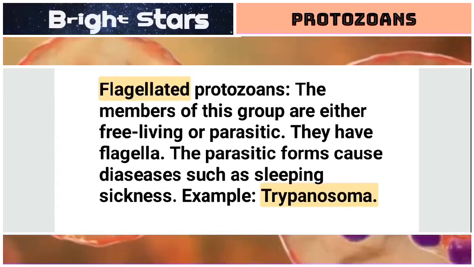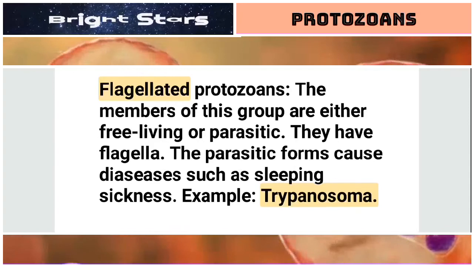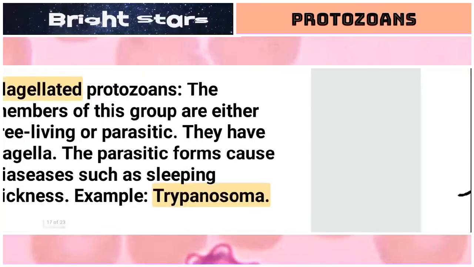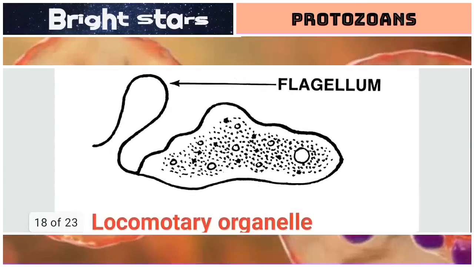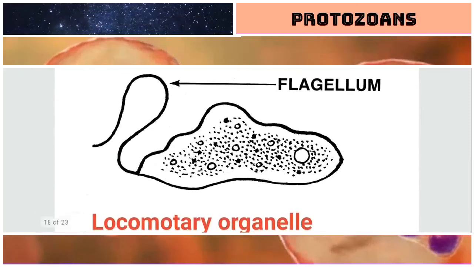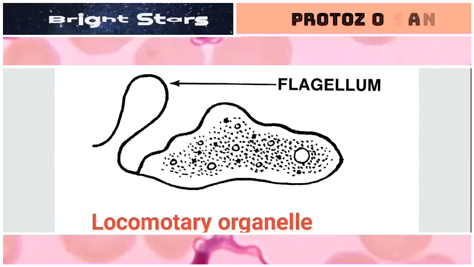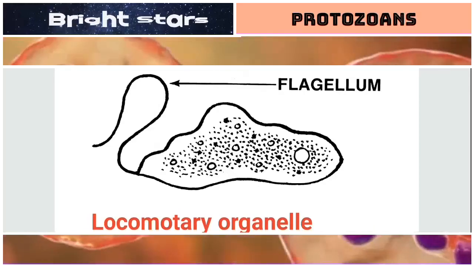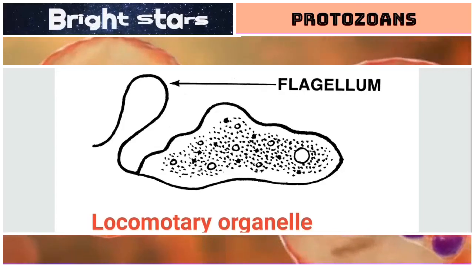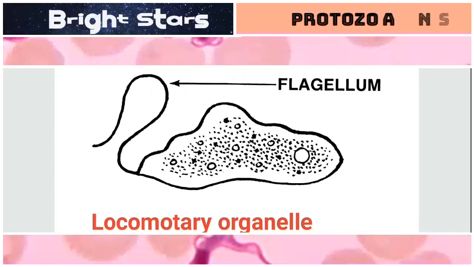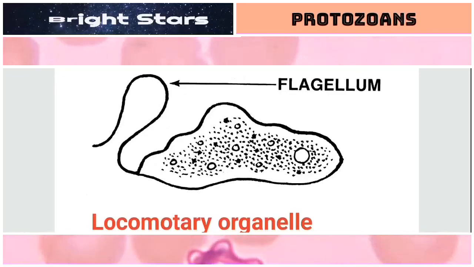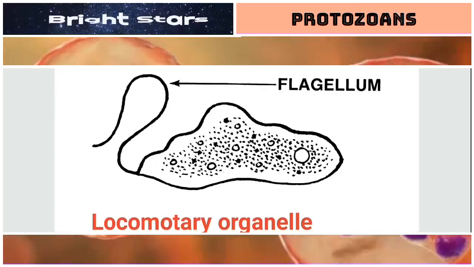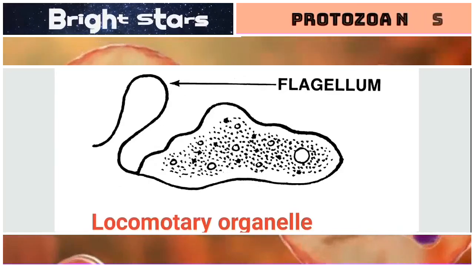Here two important words are there. One is flagellated, that means flagella containing. The next important word is Trypanosoma. Let us see. This is called flagellum, a whip-like structure, a long, slender, hair-like structure that is useful for swimming in water, or that is useful for locomotion or movement of an organism. So that is called flagellum. Any organism which contains flagellum is called a flagellated organism. The main function of flagellum is locomotion or movement. That's why flagellum is a locomotory organelle.